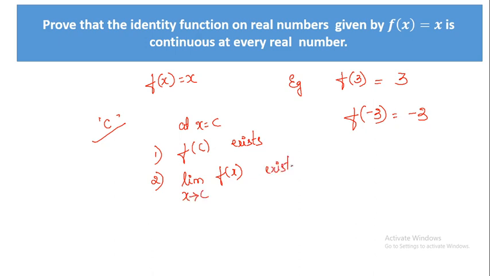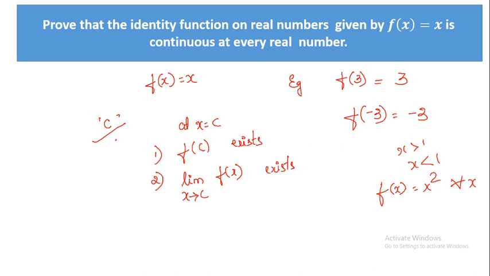If the definition is split, for example one definition when x is greater than 1 and another when x is less than 1, then you have to go for the left hand limit and right hand limit. If the definition is the same everywhere, for example f of x is equal to x square for every x, then you don't have to go for the left hand limit and right hand limit. Directly you can find the limit.